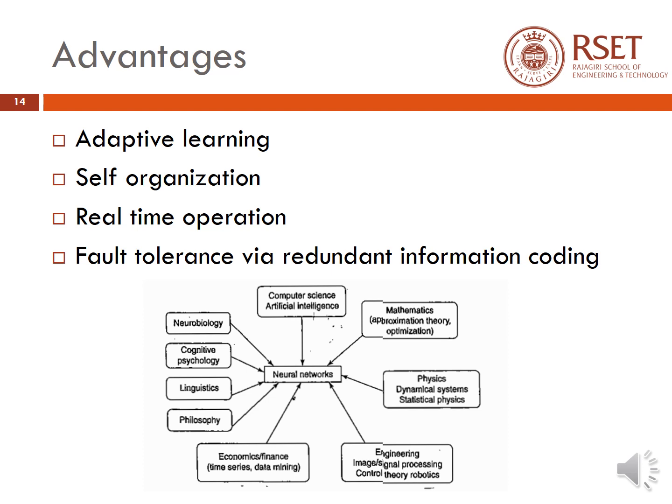And we can also conclude by saying that neural networks have a totally multidisciplinary point of action. That is, as you can see in this particular diagram, neural networks can be used in various areas, including artificial intelligence, mathematics, physics, engineering, economics, philosophy, linguistics, cognitive psychology, neurobiology, etc. There are so many areas and disciplines in which we can successfully implement neural networks.